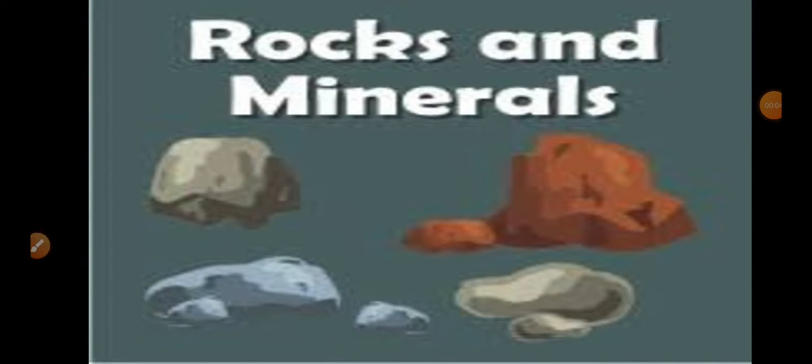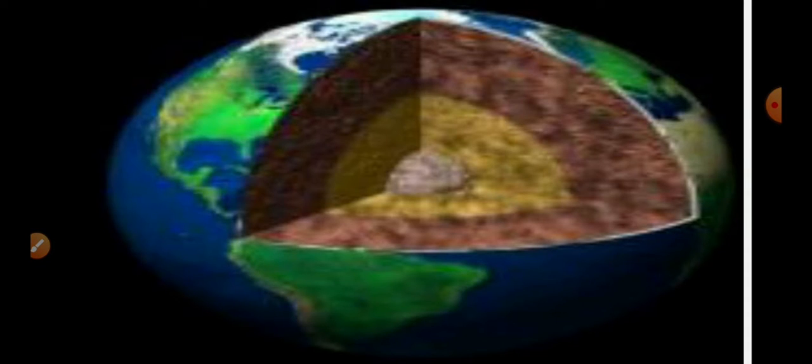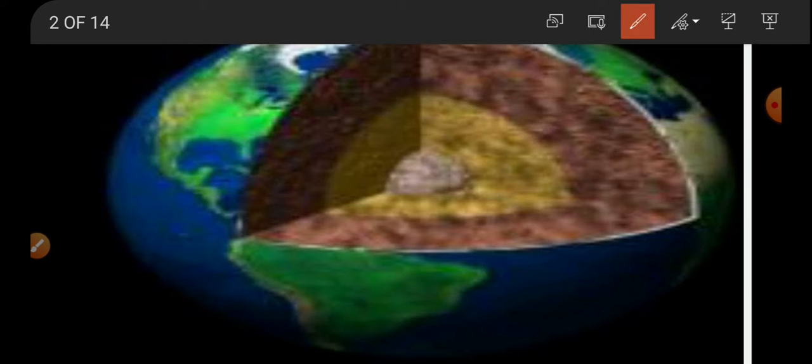Namaste children. So today we are going to start a new chapter, that is rocks and minerals. In our earlier classes we came to know that the soil that is present on the earth is made up of rocks. Means when two rocks are rubbed together, or by the weathering process, that soil is formed. Below the soil you will see big rocks, and when you move from the surface of the soil towards the earth's crust, there you will find the rocks which we call bedrocks.